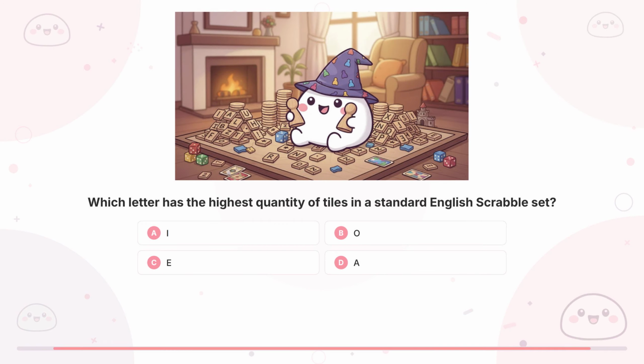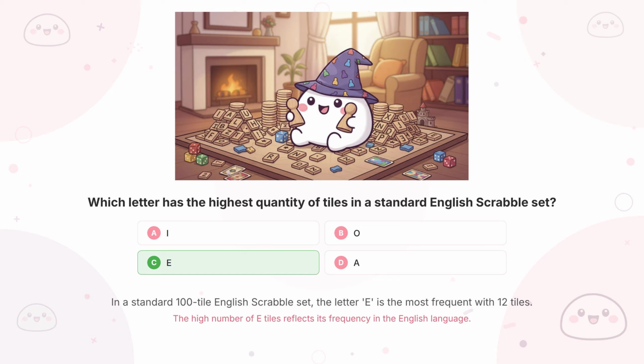Question 15. Which letter has the highest quantity of tiles in a standard English Scrabble set? Yes, the answer is C. E.